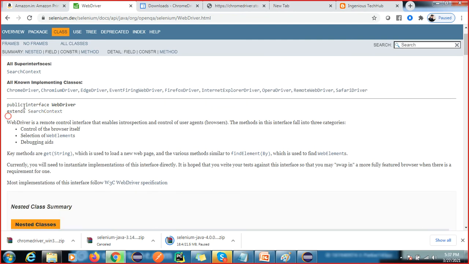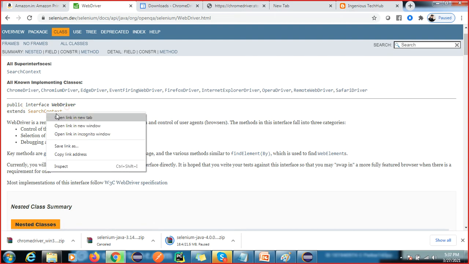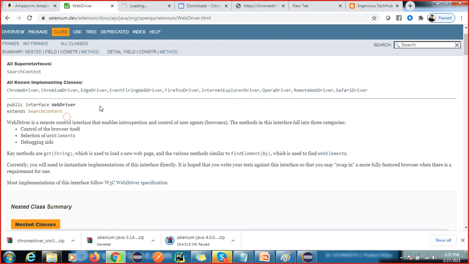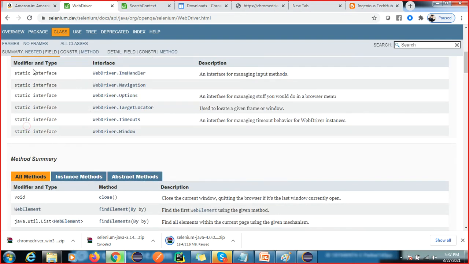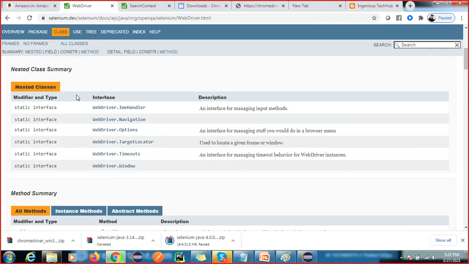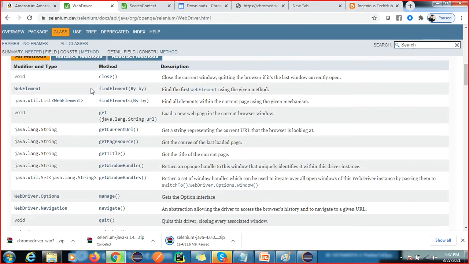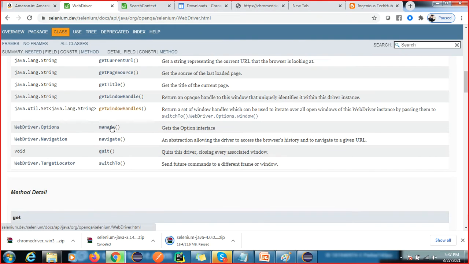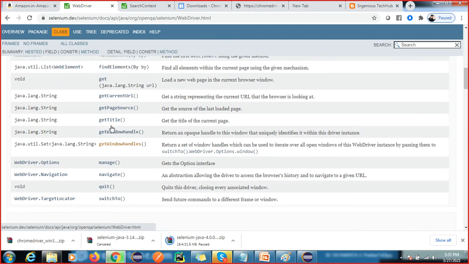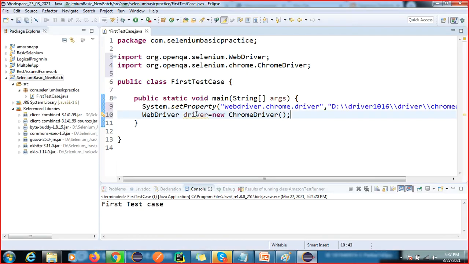You can see the declaration: public interface WebDriver extends SearchContext. SearchContext is the super interface of WebDriver. These are the nested classes, and these are the methods of WebDriver. We will learn these methods in the coming session. So here WebDriver driver equal to new ChromeDriver, or new FirefoxDriver, or new InternetExplorerDriver.